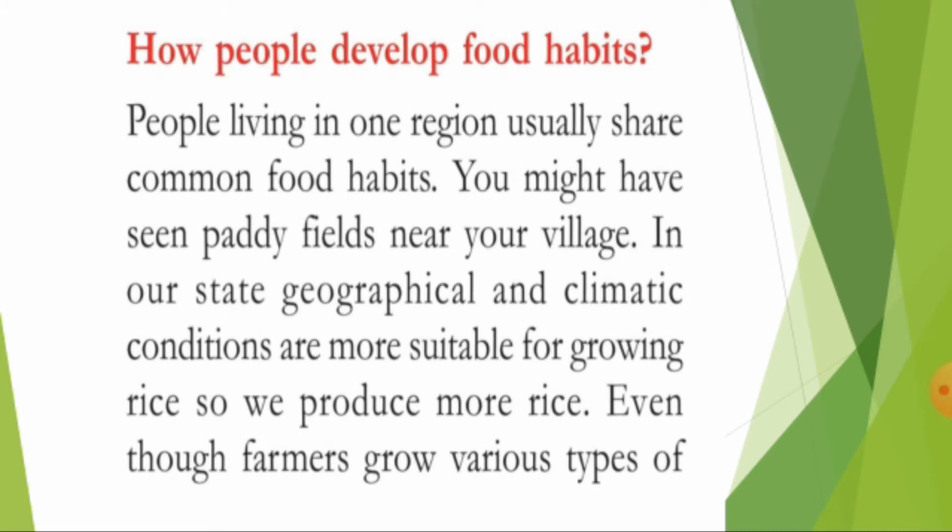You might have seen paddy fields near your village. In our state, geographical and climatic conditions are more suitable for growing rice, so we produce more rice. Now what is this paragraph indicating? I think so many kids listening to this lesson at least have some paddy fields in their surroundings. Am I right? Now, why in our surroundings are they growing more paddy?